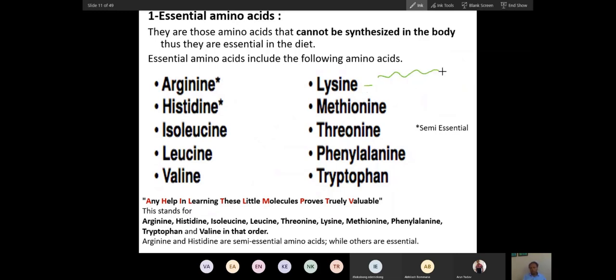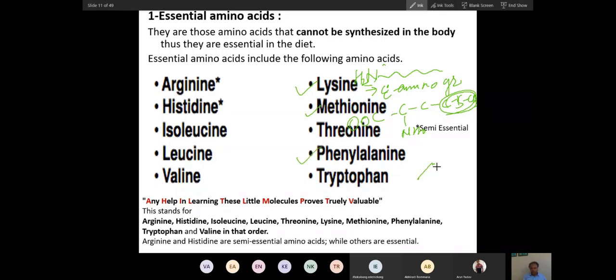Lysine has a very long side chain, and at the terminal there is an amino group. This is called the epsilon amino group. So we will talk about all these amino groups. That is why lysine is not synthesized. And methionine has a sulfur group. This is the amino acid, and this is the side chain. There is sulfur, and with this sulfur, a methyl group. So an ether type of bond is present, a sulfur-containing amino acid. That is why this is also an essential amino acid.